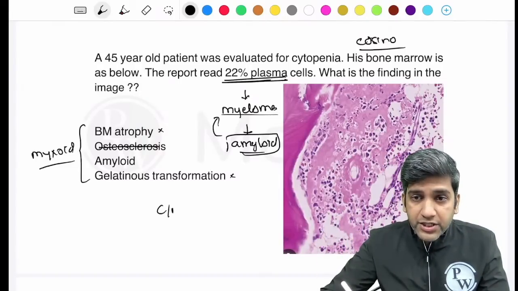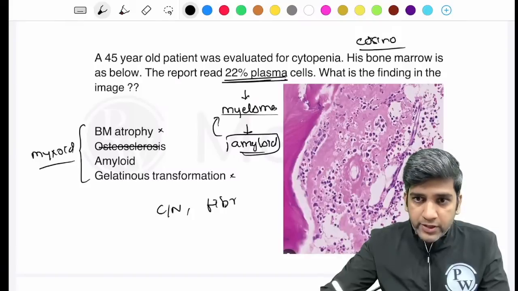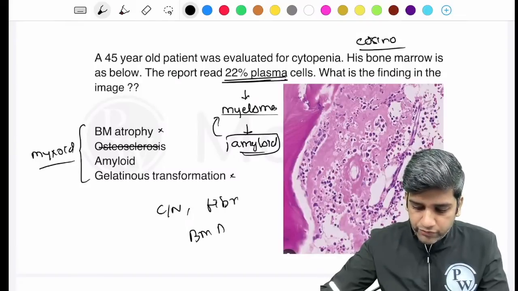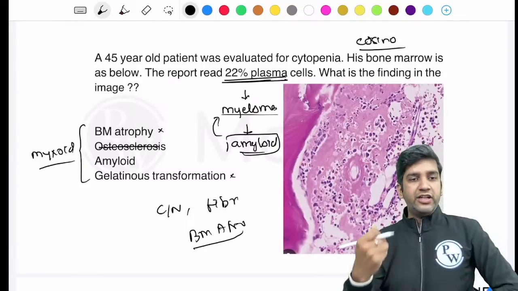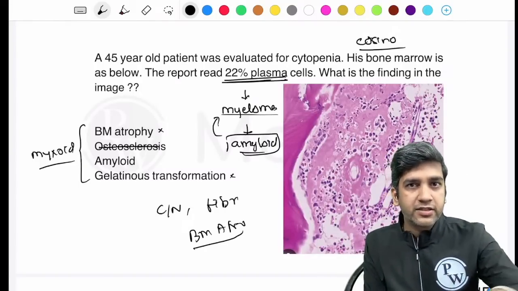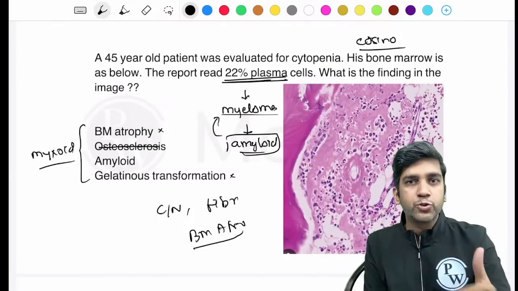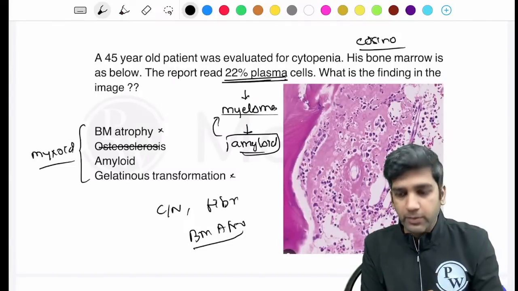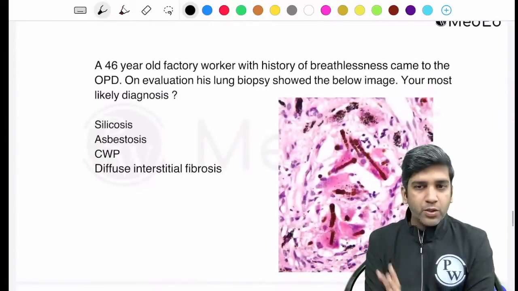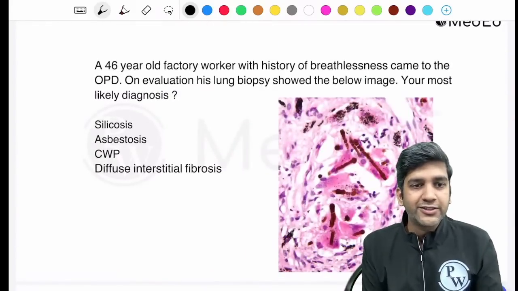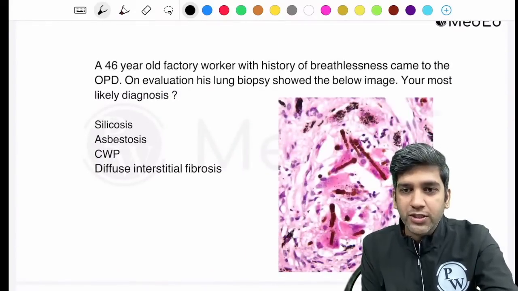Okay, caseous necrosis, fibrinoid necrosis, bone marrow atrophy. Fine. I'll definitely come up with all the right answers in the separate recorded version of both session 1 and session 2. As of now, the answer, superficially looking, is amyloidosis related to your multiple myeloma. Fine. Was this question there? The first thing is to ask whether this question was there or not.